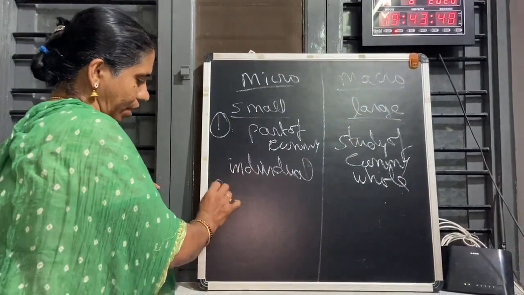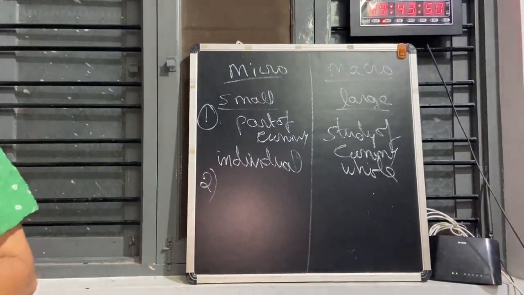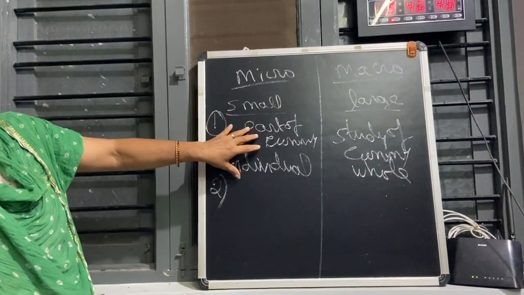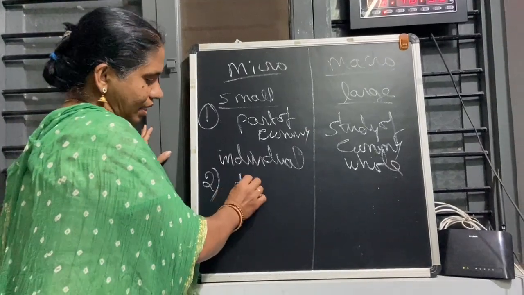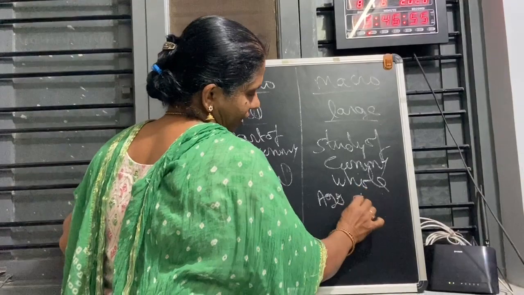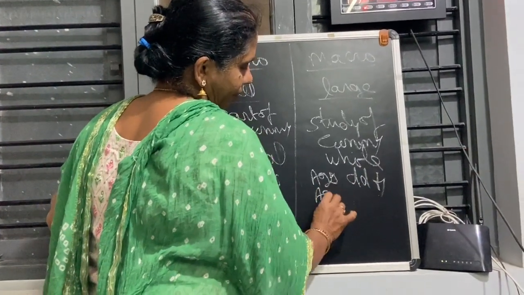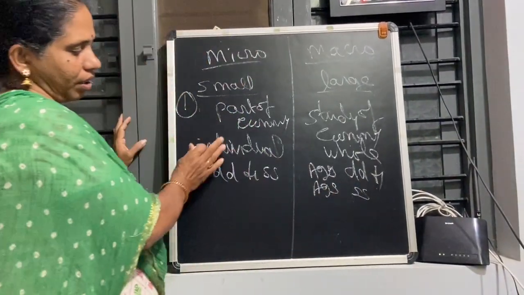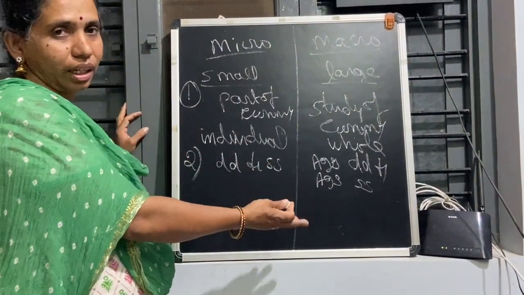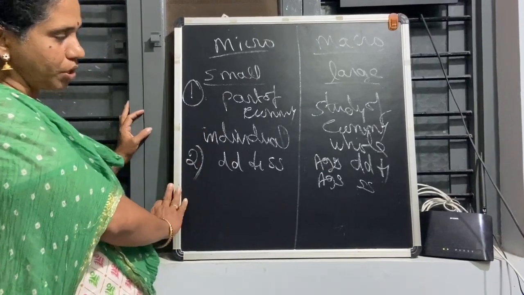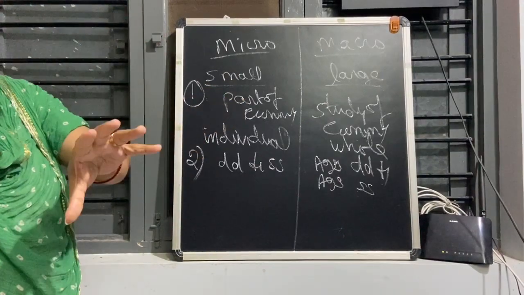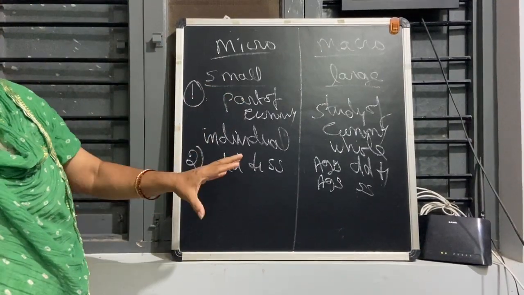Now the second point. Since micro studies only a part of the economy, the tools it uses are demand and supply. Here in macro we use aggregate demand and aggregate supply. The theory that microeconomics is based on is consumer behavior, while here we talk about consumption and investment. The main objective of micro is to know the price of particular commodities or the factors of production. It aims at determining prices.